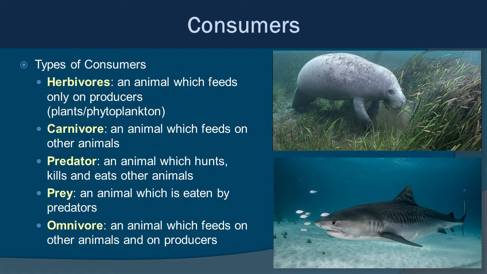When we call something a predator, it's an animal which hunts and kills and eats other animals. A prey would be an animal which is eaten by predators. And then, of course, we have omnivores, which sort of do a lot of things. It's an animal which feeds on other animals and on producers as well.